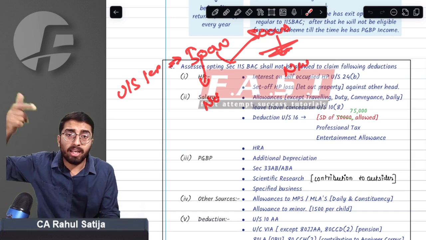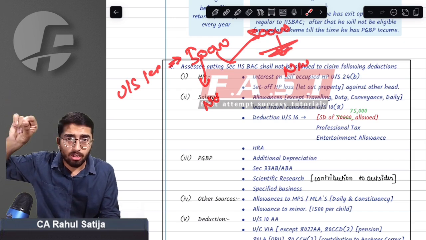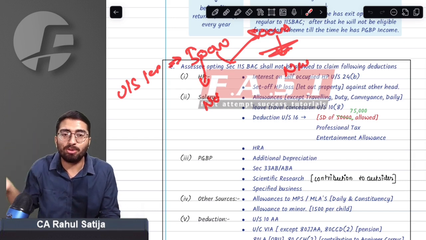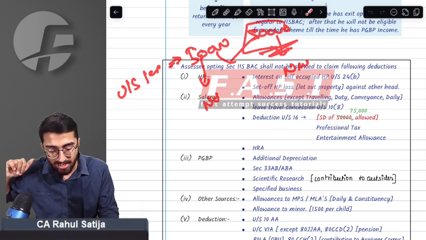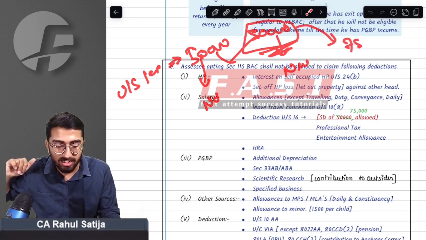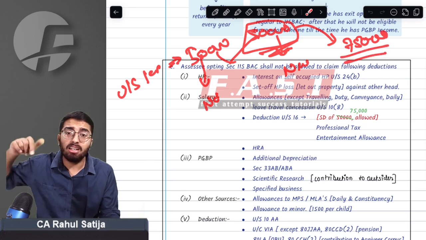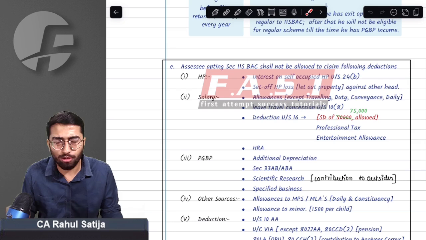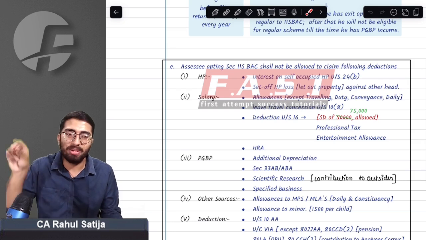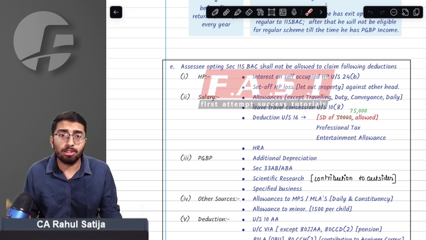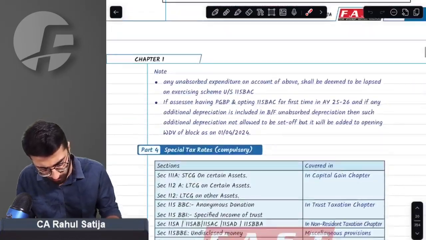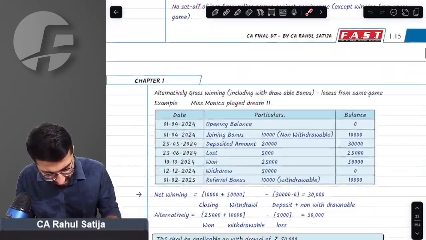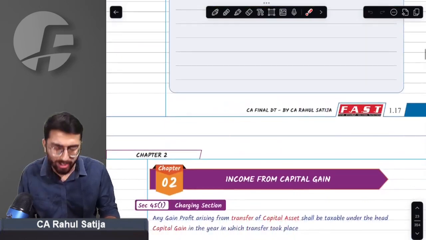But in the new tax regime, just to encourage people to opt for it, the government has increased the standard deduction limit to 75,000. Now you will be entitled to 75,000 of standard deduction if you opt for 115 BAC. If you pay taxes under 115 BAC, you will be entitled to 75,000 rupees worth of standard deduction. This is also one of the changes. Is there any change in chapter number 1? No sir, no other change.